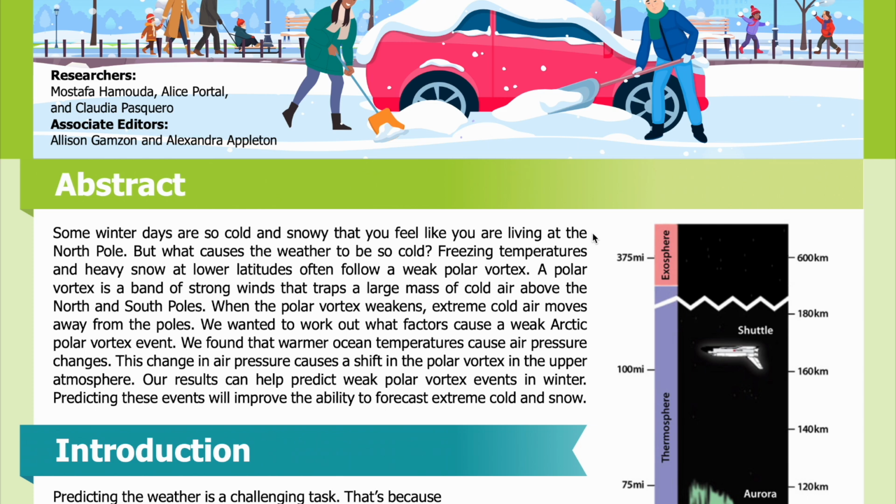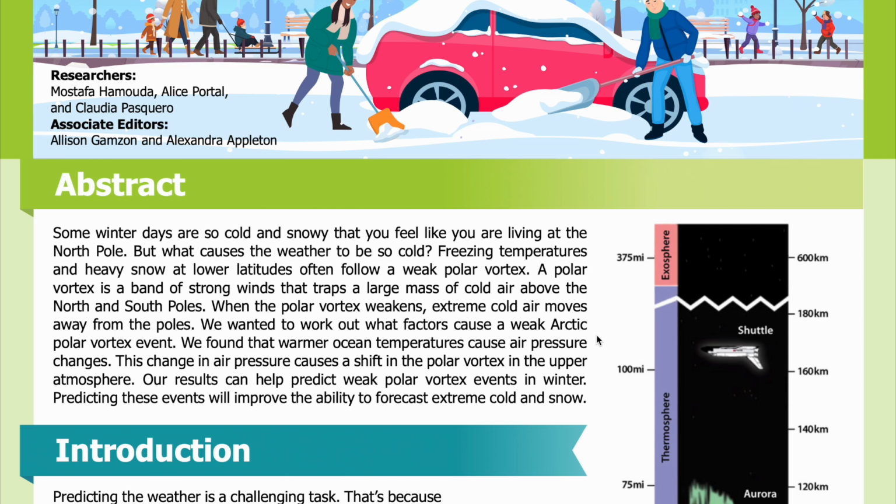Abstract. Some winter days are so cold and snowy that you feel like you are living at the North Pole. But what causes the weather to be so cold? Freezing temperatures and heavy snow at lower latitudes often follow a weak polar vortex. A polar vortex is a band of strong winds that traps a large mass of cold air above the North and South poles. When the polar vortex weakens, extreme cold air moves away from the poles.